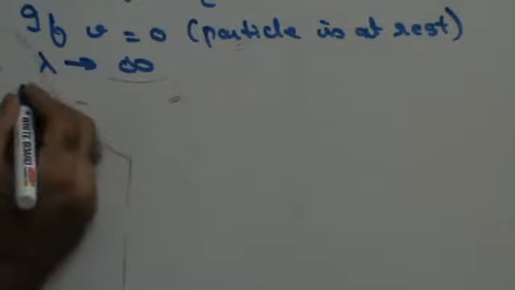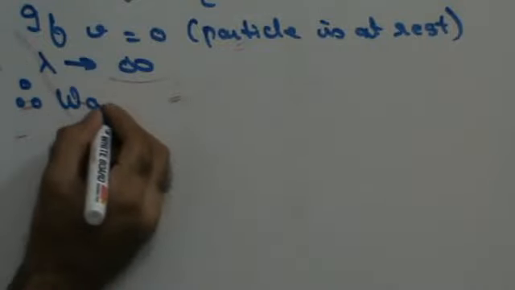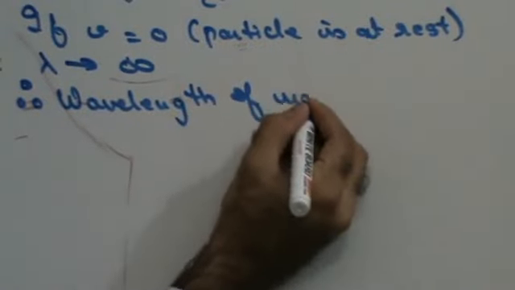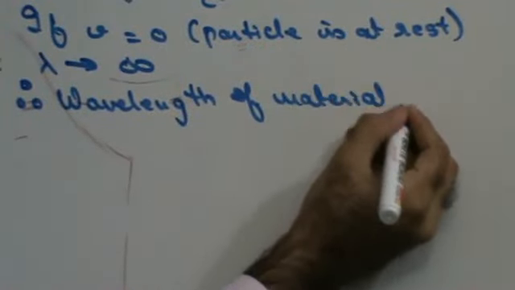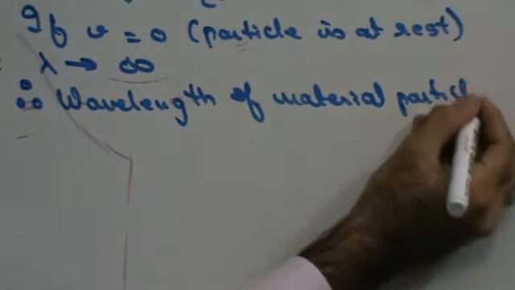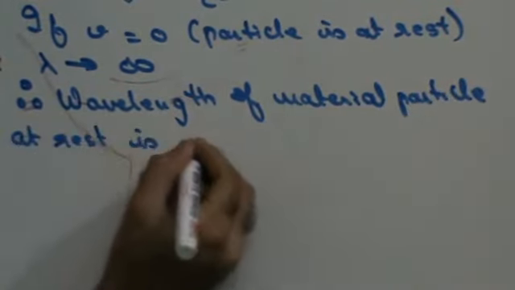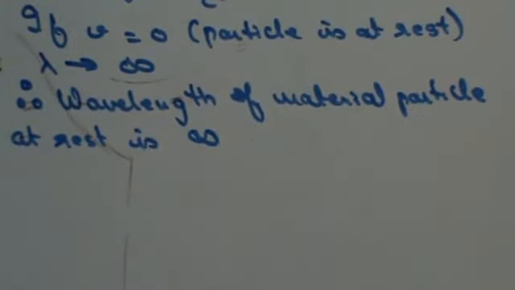That is, the wavelength of the material particle at rest is infinity. So therefore the wavelength of a material particle at rest is infinity. Fine, do we get this thing clear? So, do we understand this?